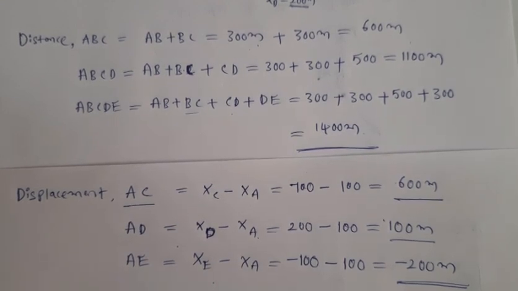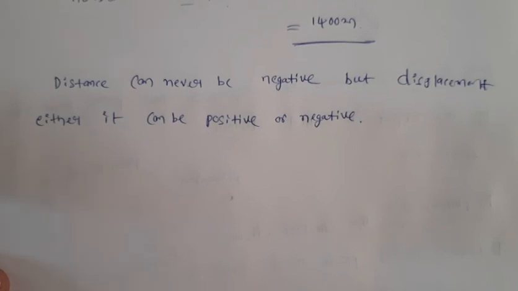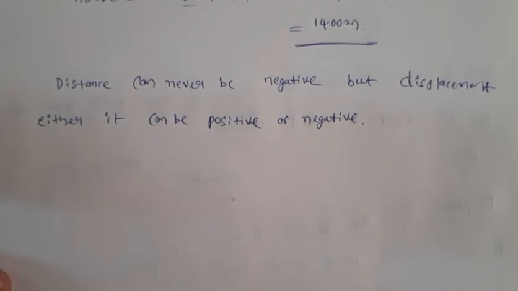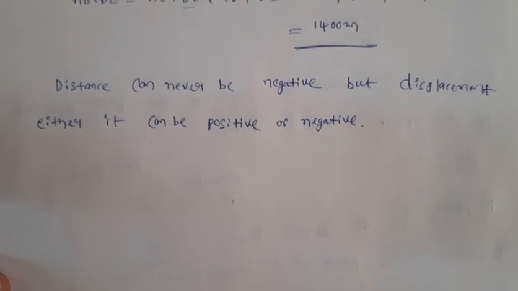It is always a positive quantity, but displacement can be negative or positive. Yes, as I said, distance can never be negative, but displacement can be positive or negative. So I would like to take an example to explain this one.